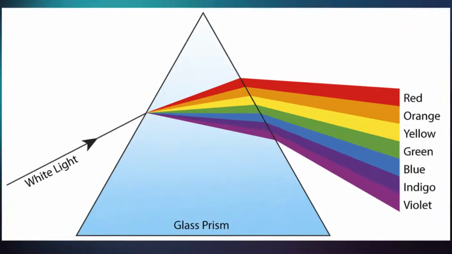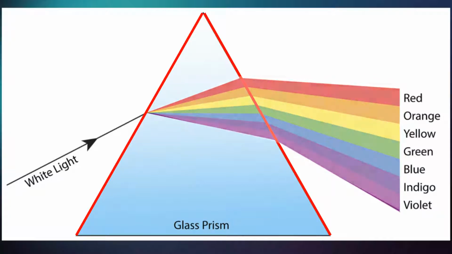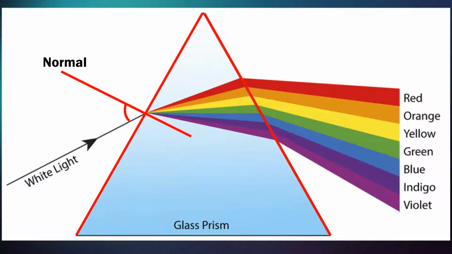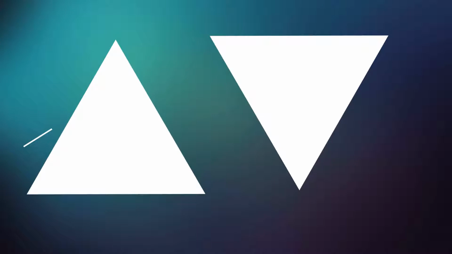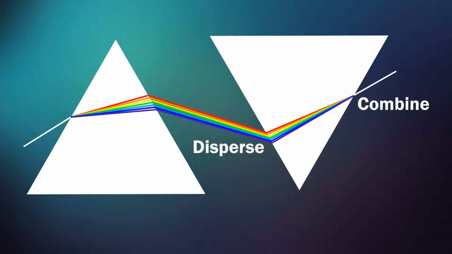But when we use a prism, where the surface of incidence and the surface from which light leaves are not parallel, we observe the dispersion outside the medium too. This happens because the angle of incidence changes while entering and leaving the prism. This results in different color rays leaving the prism from different locations. If we again let these dispersed rays pass through a similar but inverted prism, these rays will emerge from it in combined form.